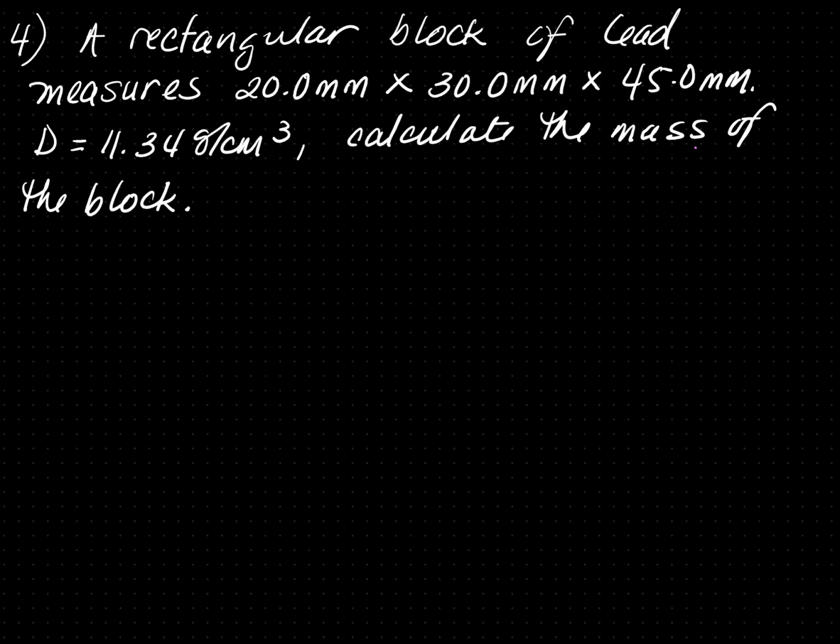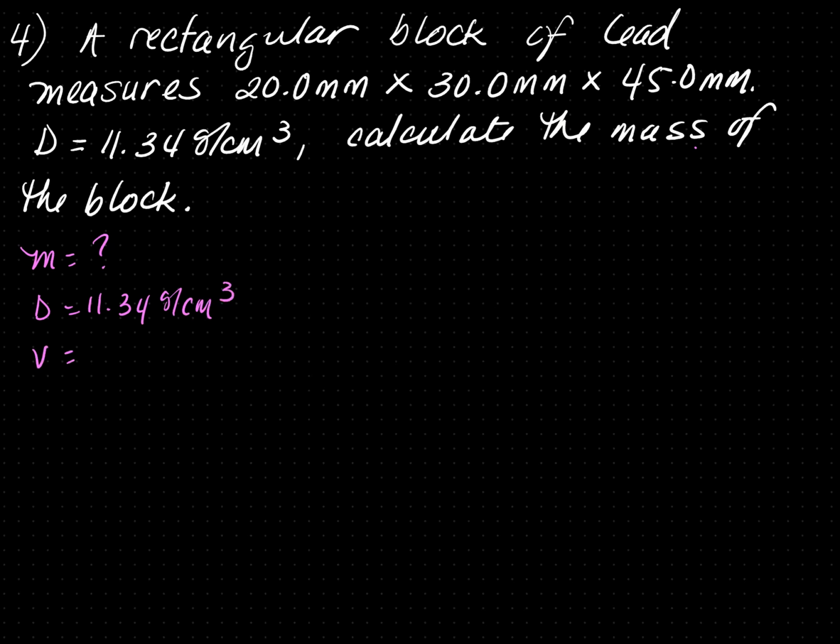Number 4, we have a rectangular block of lead. It has 20 millimeters times 30 millimeters times 45 millimeters. It has a density of 11.34 grams per cubic centimeter. It wants to look for the mass. So we are looking for the mass. We know that density is 11.34 grams per cubic centimeters.